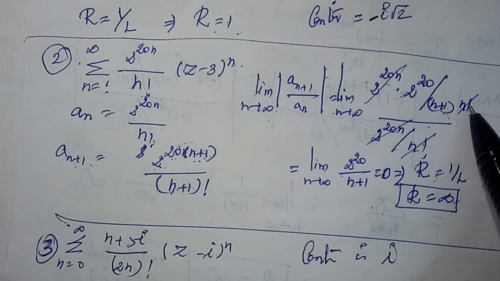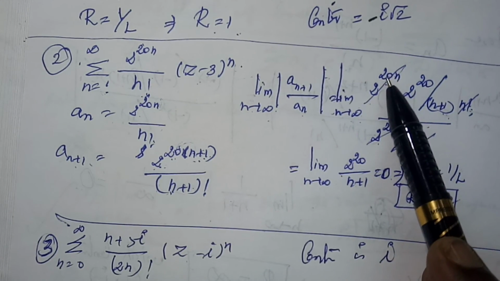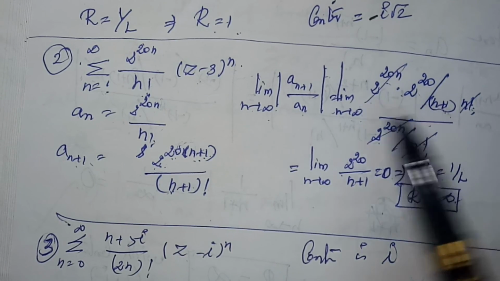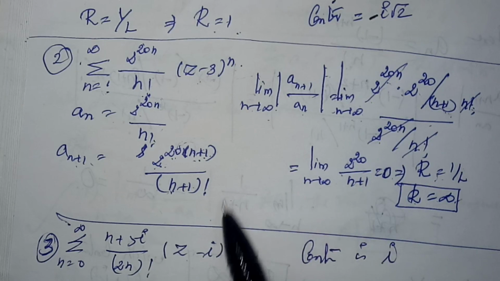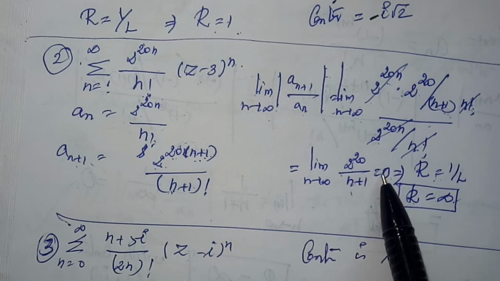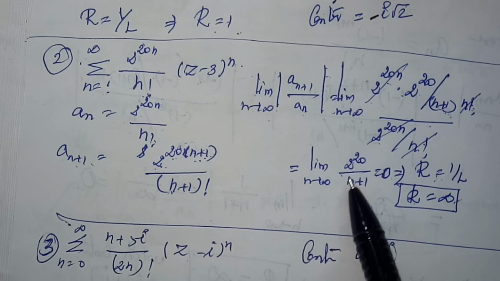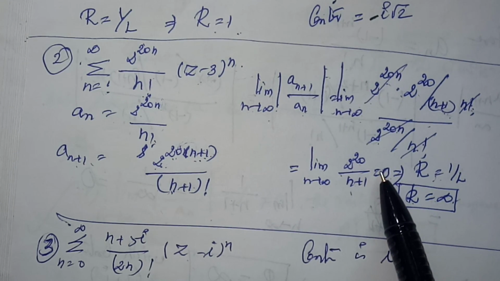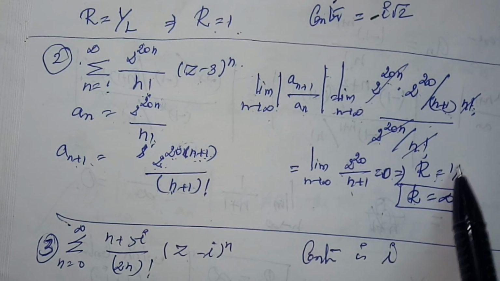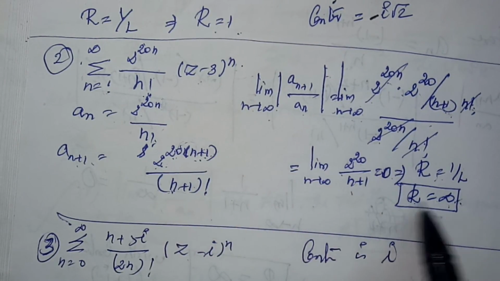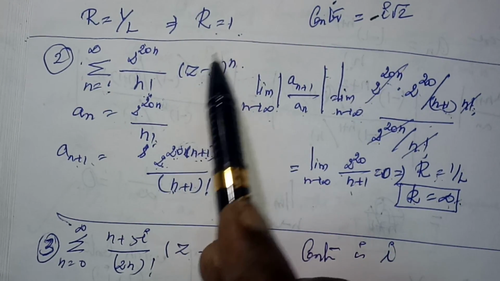Here n factorial and n factorial cancel, and 2 power 20n and 2 power 20n also cancel. Remaining I have 2 power 20 divided by n plus 1, which equals 0 because n tends to infinity, so 1 by infinity becomes 0. Now I need to find the radius of convergence. The radius of convergence r is equal to 1 by L, so our r is equal to infinity. This is our radius of convergence, R equal to infinity. The center is plus 3.